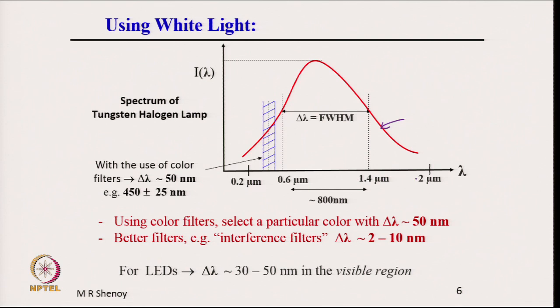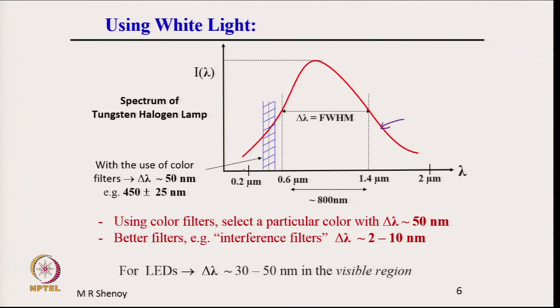At different wavelengths, the relative strength of the intensity is plotted, in arbitrary units; I have not put units on the y axis. It varies from approximately 0.2 micrometer to 2 micrometer.